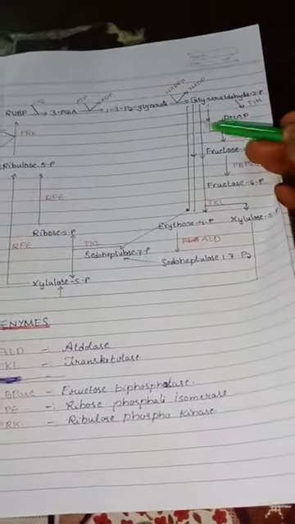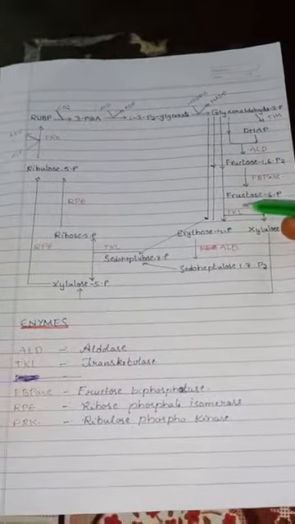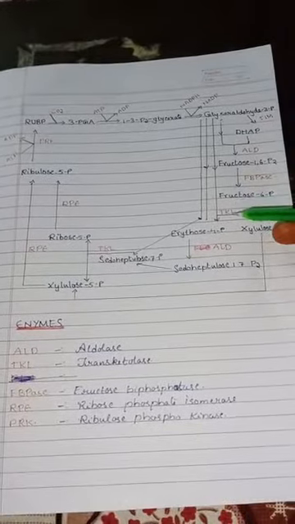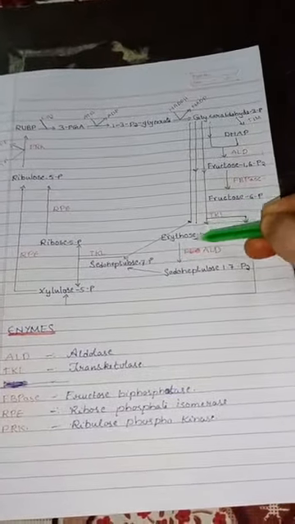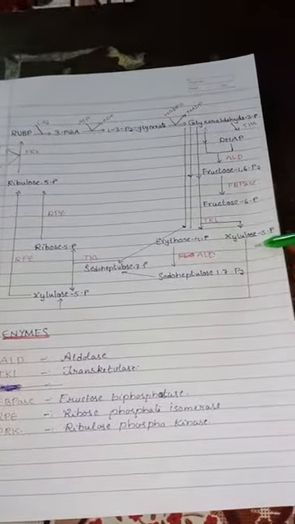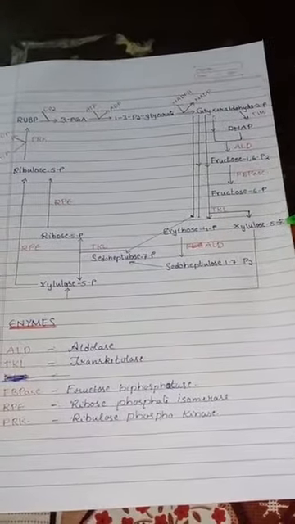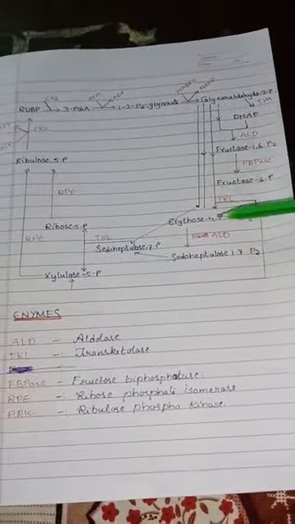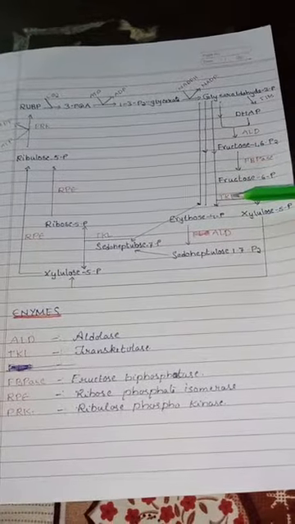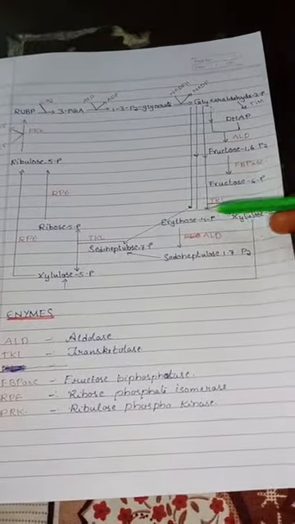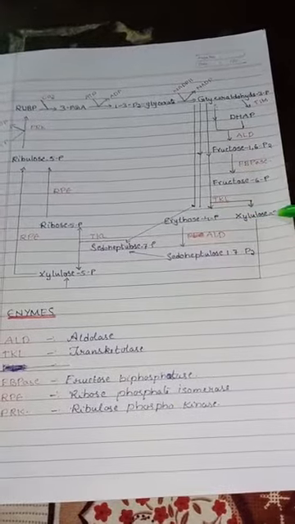Now I said the glyceraldehyde will use TKL, that is transketolase, to form erythrose 4-phosphate and xylulose 5-phosphate. Glyceraldehyde, with the usage of transketolase, forms erythrose 4-phosphate and xylulose 5-phosphate.